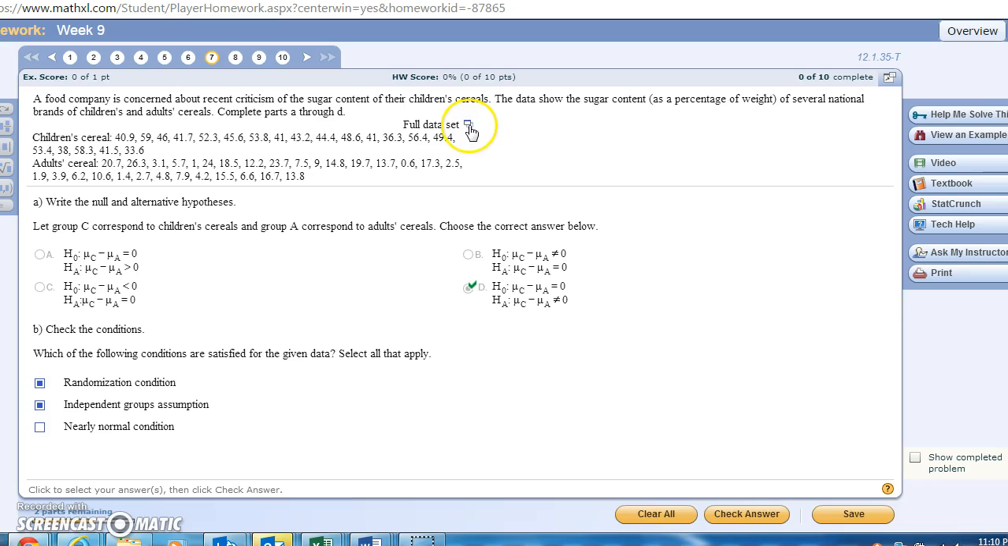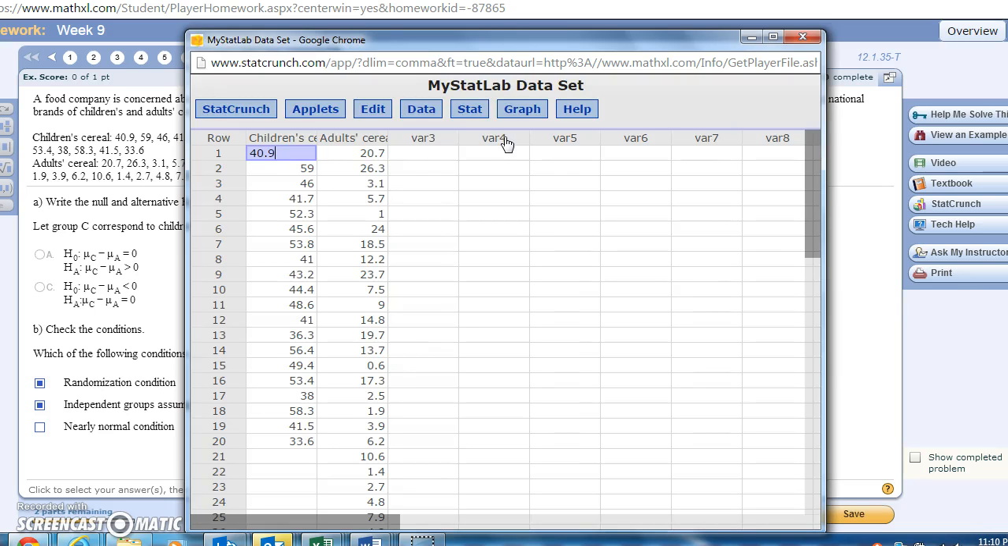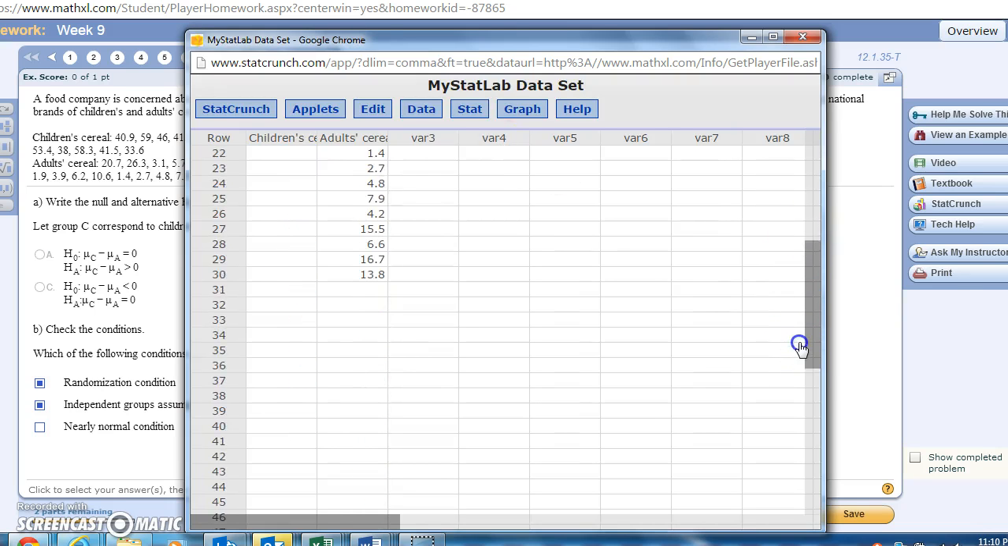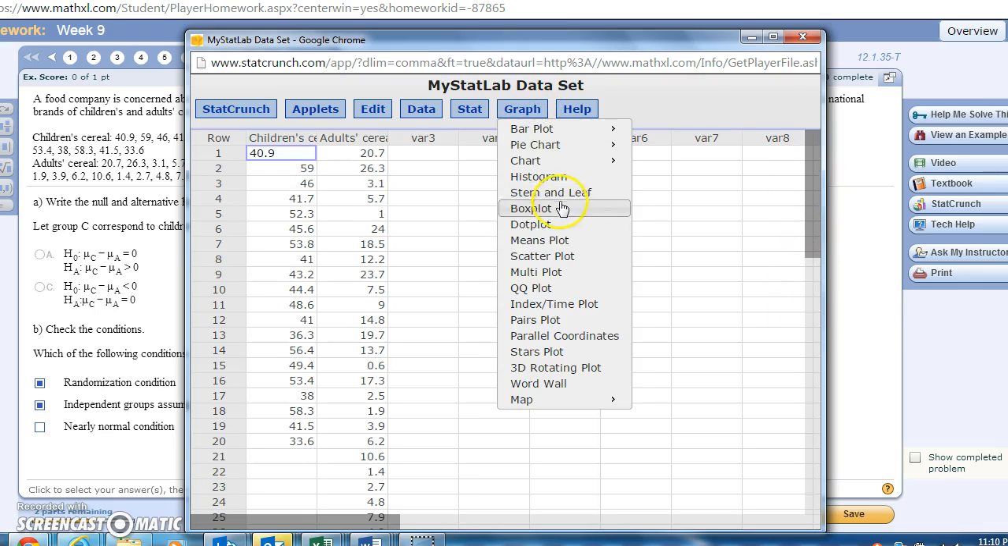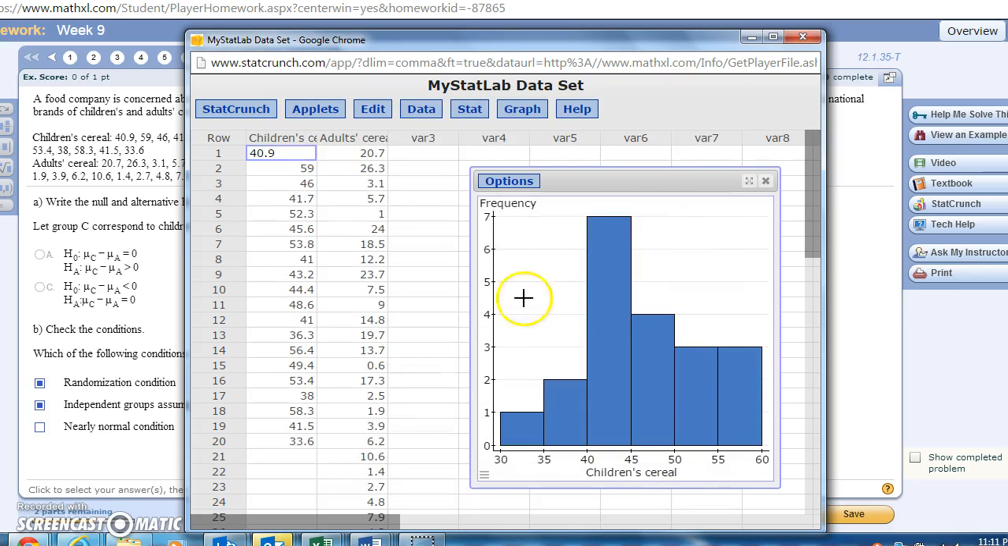And for that, I go to the data set and I open StatCrunch. My option is StatCrunch just because it's so neat and clean. So we open StatCrunch and you can see the data is here for you for your ease of use. And go to graph, histogram, and you select the columns. Let's try children's cereal first. Press compute. You see that one looks like pretty much a normal distribution. Nothing out of the ordinary. Okay, so that one fits.